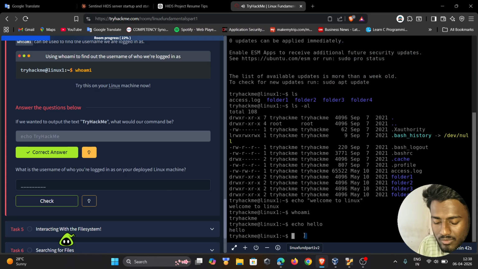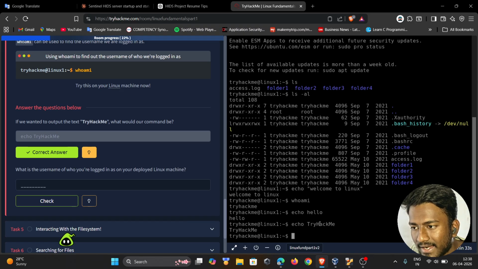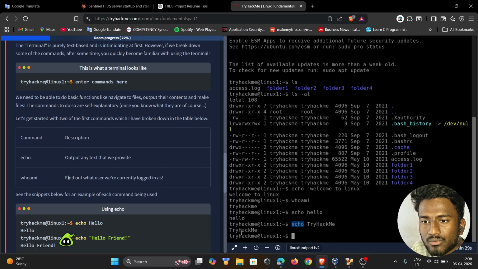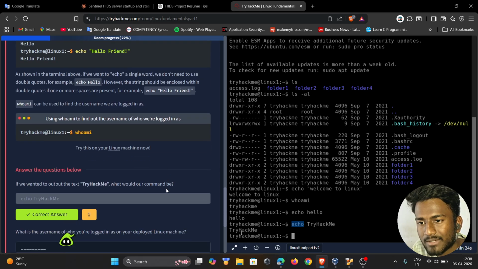Here I also tried this, echo "try hack me". As simple as that. The echo command is used to output any text that we provide.